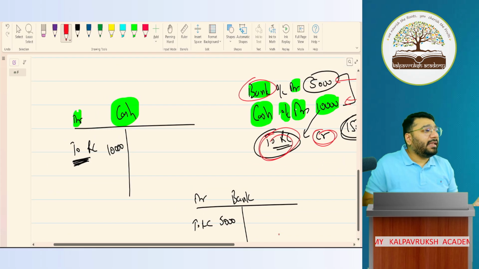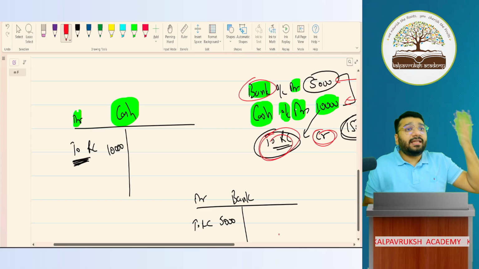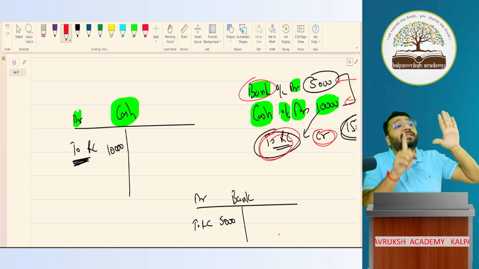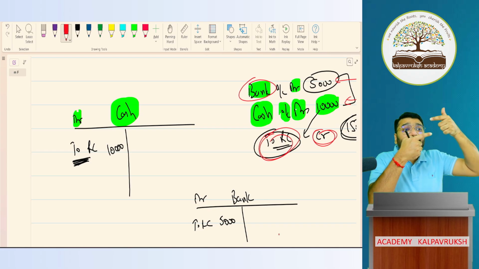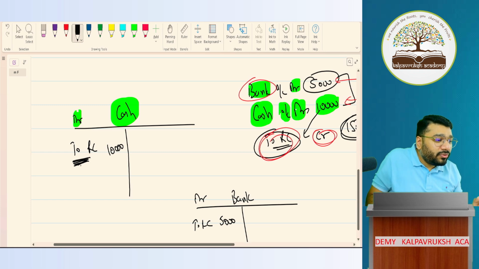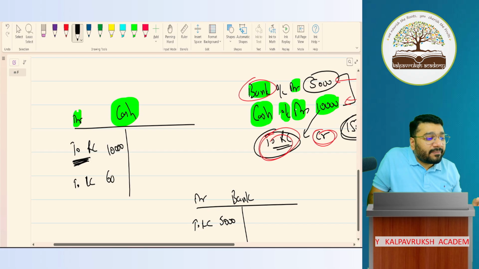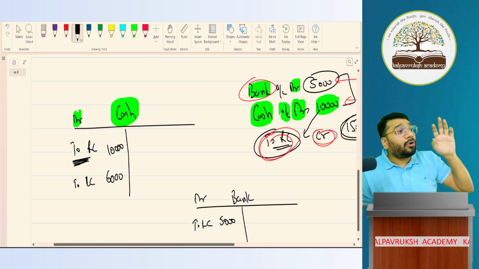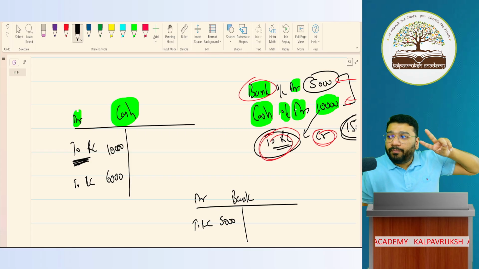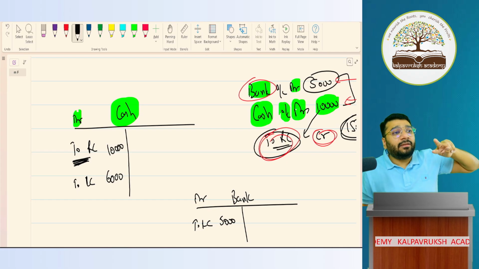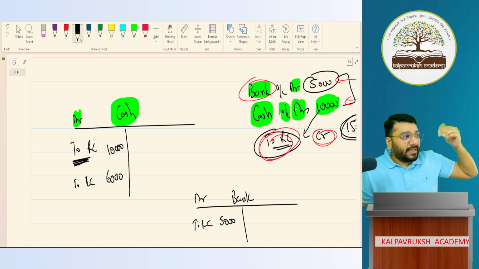Now, if I keep on recording transactions, imagine there is another cash contribution of 6,000 rupees by Ram towards capital. So what is the entry for that? Cash to capital. So to Ram's Capital, how much is it? 6,000. So the total capital contributed by Ram in cash is how much? 16,000. Imagine 2,000 rupees is withdrawn by Ram from capital in the form of cash.